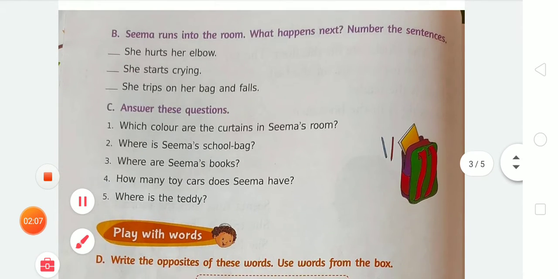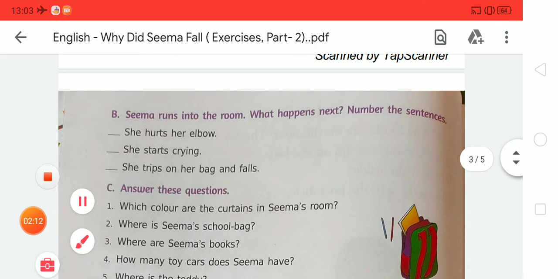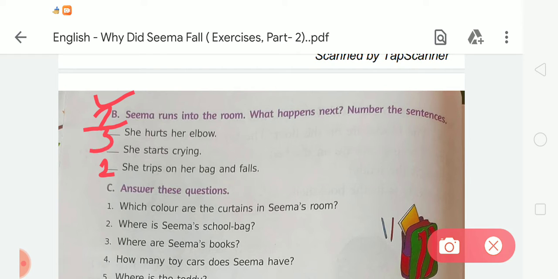Now next is exercise B. In exercise B, Seema runs into the room, and what happened next? Number the sentences. First, we give number 1 to the sentence, she trips on her bag and falls. Second is she hurts her elbow, and third is she starts crying. Like this we have to give numbers. So that's what happened, okay student.